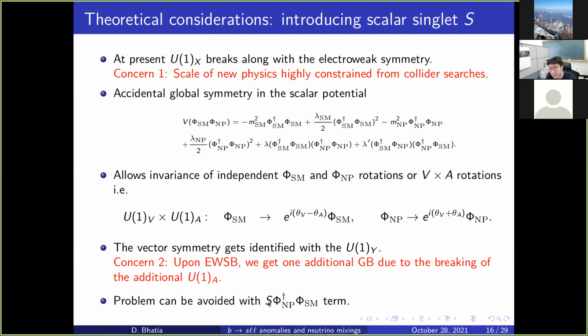So that means the U(1)_X charge of S and the U(1)_X charge of phi mu physics are equal. So this term gets allowed by this combination. By introducing this S, we have achieved two things. First, we have disentangled the scale of breaking of U(1)_X from the breaking of electroweak symmetry. And second, we have also managed to avoid the problem of a massless pseudoscalar at the tree level.